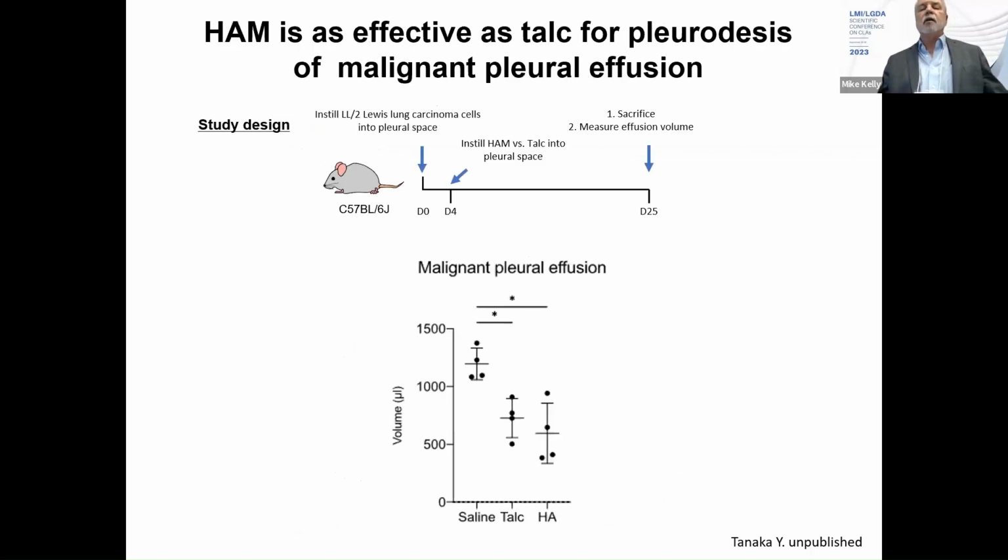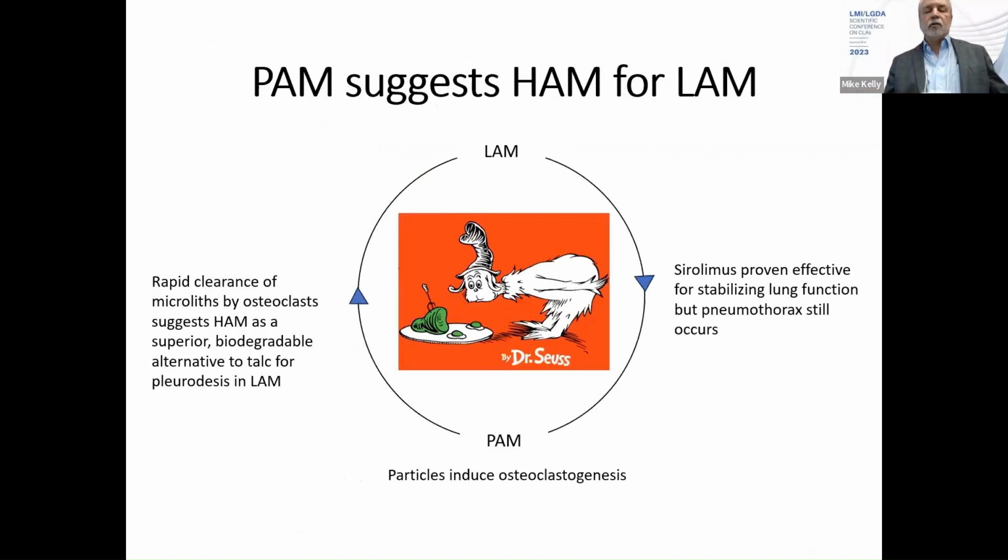Finally, we had a malignant effusion model in which we put Lewis lung carcinoma cells into the lung, and then 4 days later, we instilled hydroxyapatite or talc, and both treatments reduced the volume of residual pleural effusion on day 25 compared to controls.